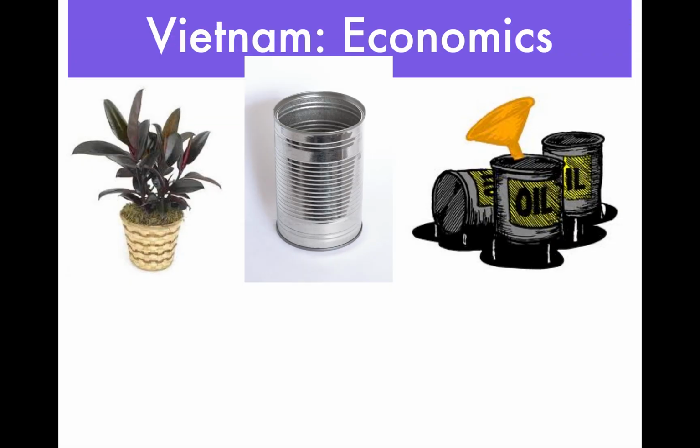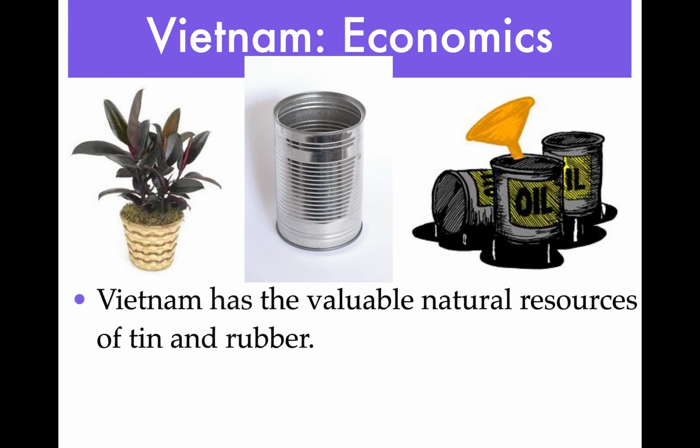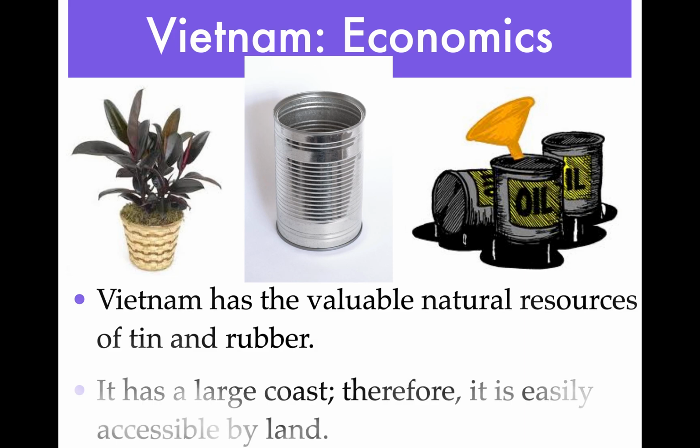Now, there's some other great important resources in Vietnam. If you guys remember World War II, Japan took over Vietnam, and that was really important to them because it has natural resources such as tin and oil. And oil is super important to the Japanese to build their military. And tin, again, to build machinery, tanks, and anything to battle with. So you want to think about how important that is.